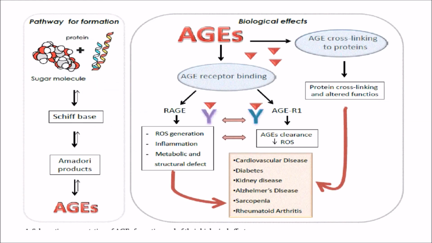So these advanced glycation end products, once generated, they can not only cause diabetes but also can cause many other diseases like cardiovascular diseases, neurodegenerative diseases, kidney diseases.